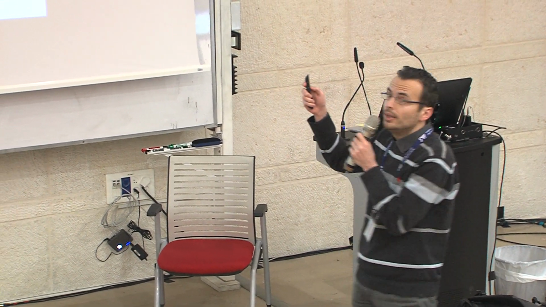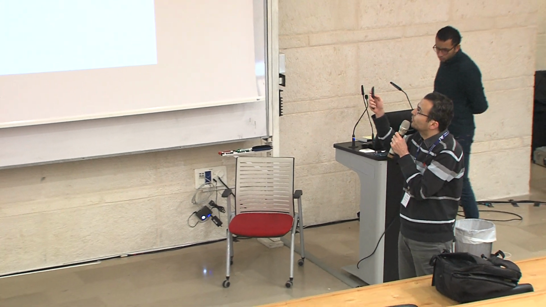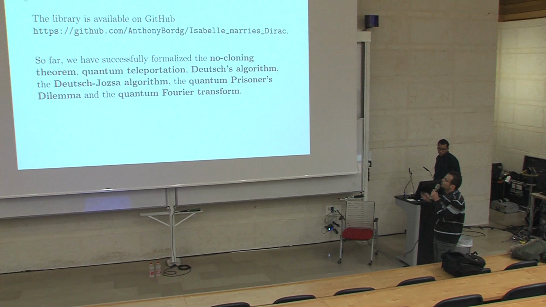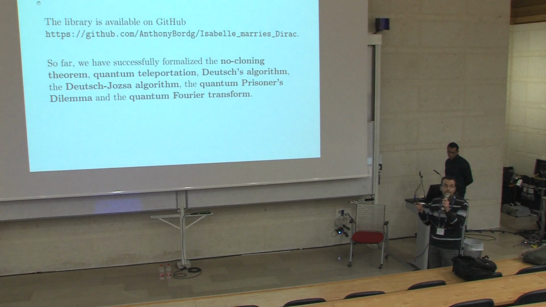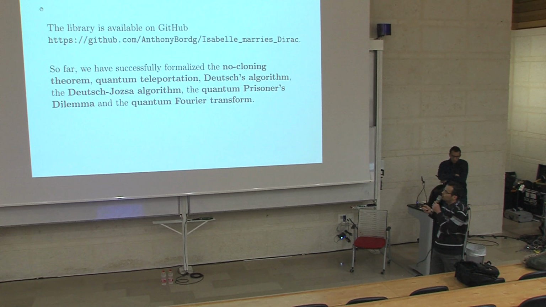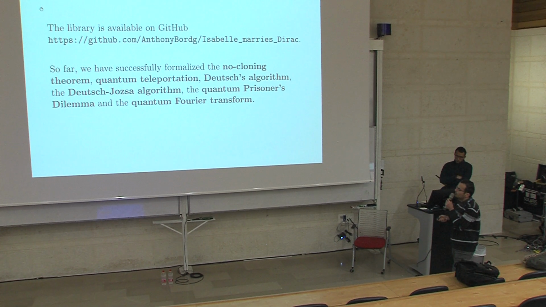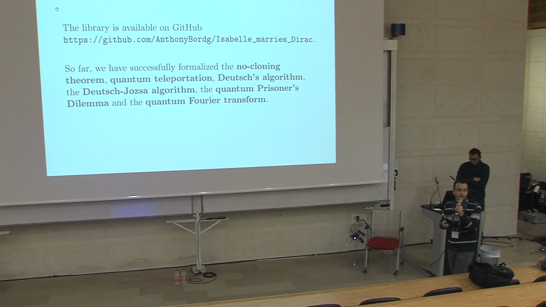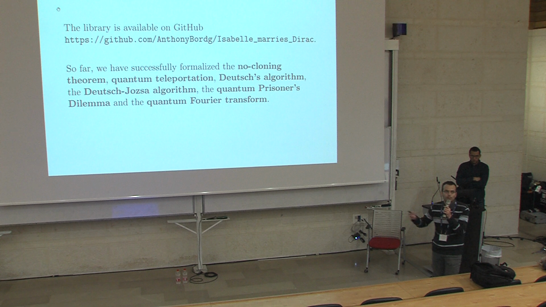We have a library which is freely available on GitHub, called Isabelle Marries Dirac. So far we have formalized the no-cloning theorem, the quantum teleportation protocol, Deutsch's algorithm, its generalization, the Deutsch-Jozsa algorithm, the quantum prisoner's dilemma, and the quantum Fourier transform. So there is probably enough material now for brave people to formalize more advanced material.